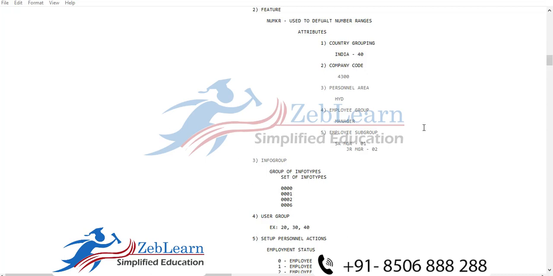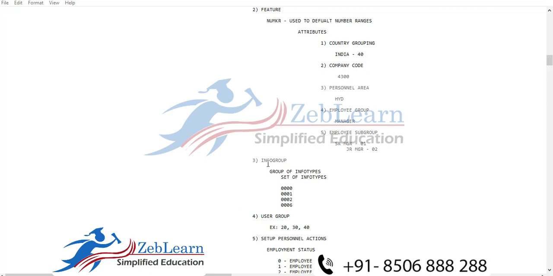Is it not possible? Okay, maybe there are chances of forgetting to update, or maybe there will be lots of work pressure and someone forgets to update the mandatory info types. So to avoid such incidents in the SAP HR system, SAP provides one feature, that is the info group. One feature provided by SAP is the info group.